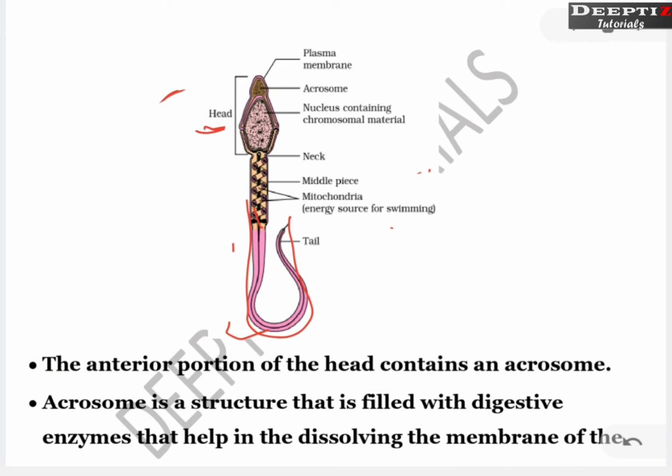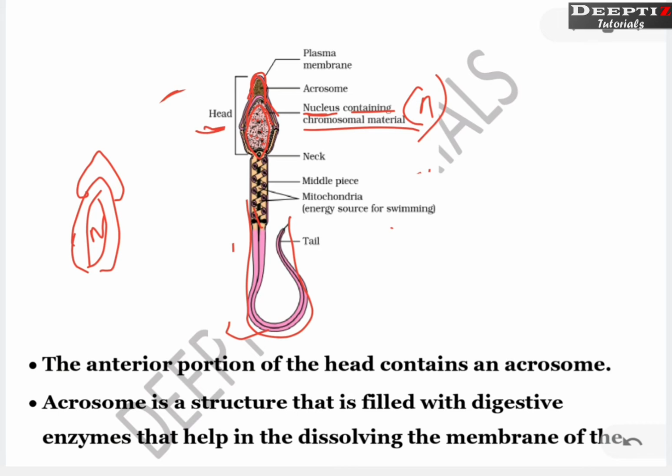Now this structure here is the nucleus, which means inside the head there is a nucleus. This nucleus is haploid because we know the sperm is a haploid structure. It is a gamete. So the head contains the nucleus, which has all the chromosome material. Now the head also has a projection. On this head there is a cap like structure.